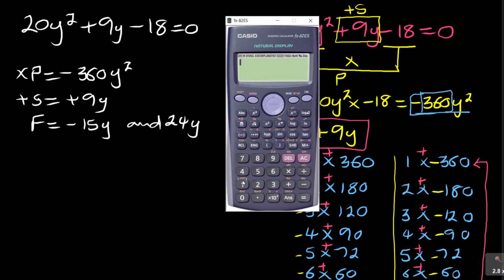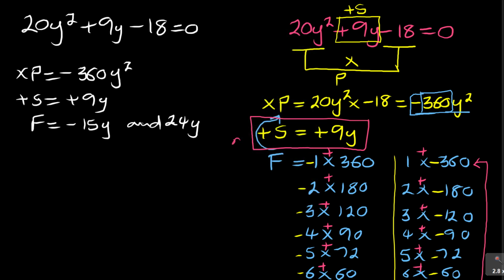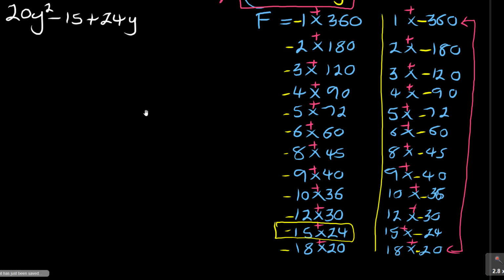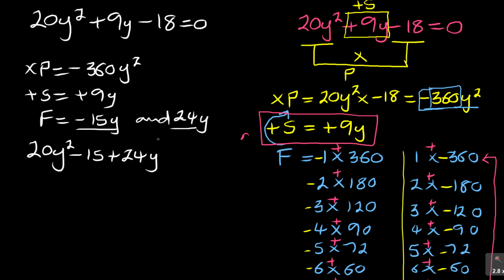If I say minus 15 plus 24, so I got that. Now if I multiply them, it gives me negative 360. So now you just put the y because that is the factor to say I need this to give me a 9y. So now when you're writing, instead of 9y, you're going to write 20y squared, and where there is 9, you are now writing minus 15 plus 24y. Remember, we used minus 15 plus 24 as is. Are you getting that? And then from there, minus 18 equal to 0.